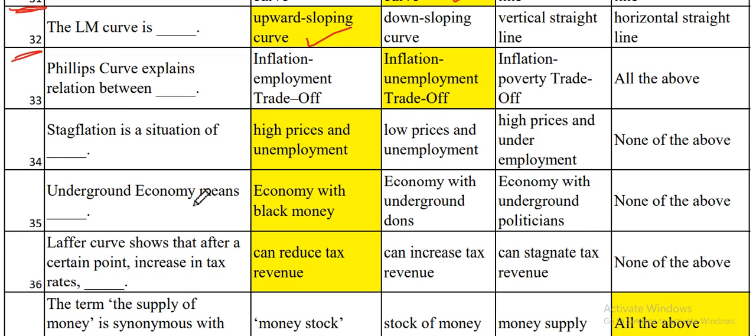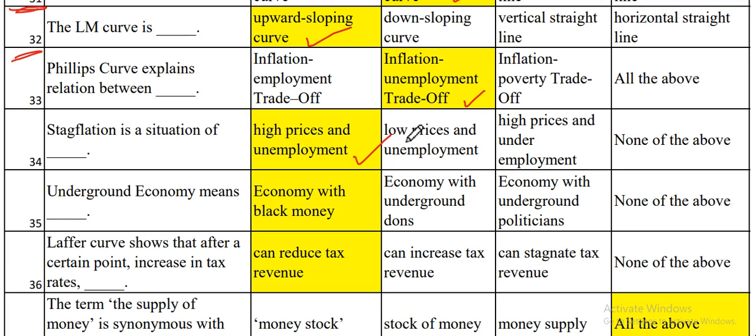Next one, the Phillips curve explains the relationship between inflation and unemployment, the trade-off. Now the next one is, stagflation is a situation of high prices and unemployment.